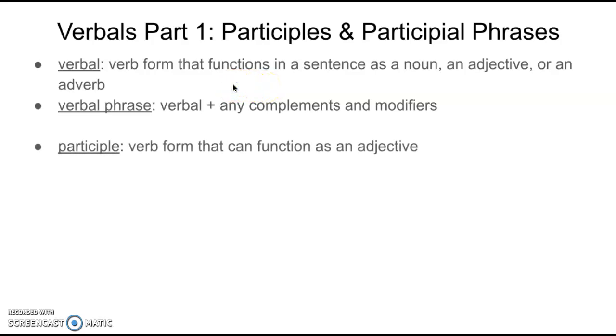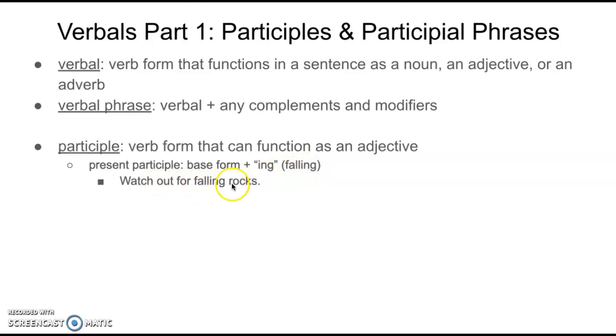So let's look at our first verbal. Participles. A participle, when we're talking about verbals, is a verb form that can function as an adjective. A present participle is when you have the base form of a verb plus ing and it functions as an adjective. Let's look at an example. Watch out for falling rocks. Now, the present participle of fall is falling, and in most cases this would be considered a verb, right? It would function as a verb. I am falling. We are falling. But in this case, it's not functioning as a verb. It's describing the rocks. Hence, it's a participle.